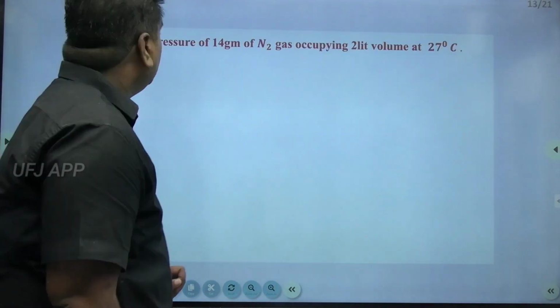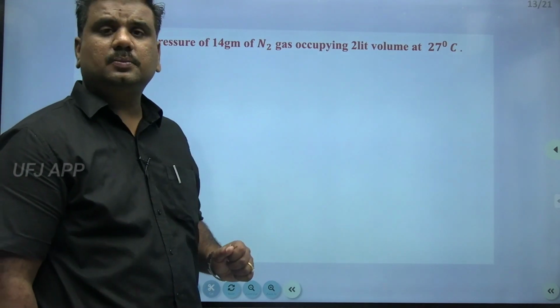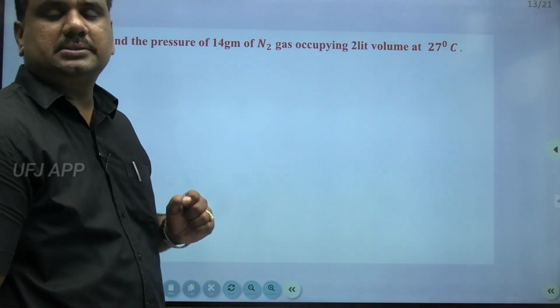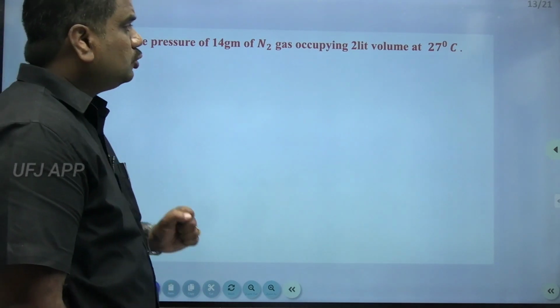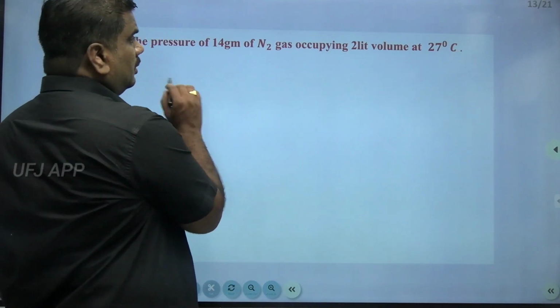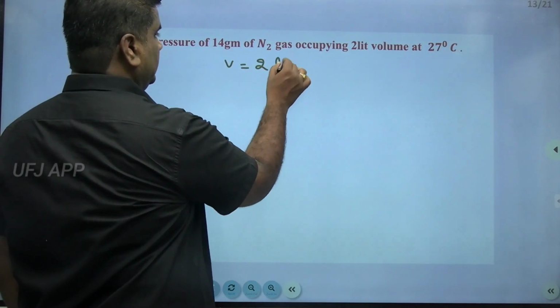The next question. Find the pressure of 14 grams of nitrogen gas occupying 2 liter volume at 27 degrees centigrade. So here volume is given as 2 liters.